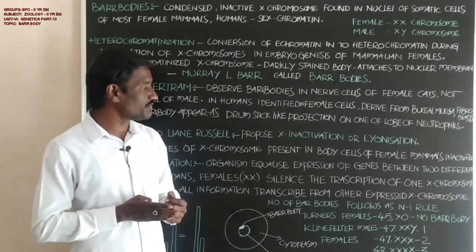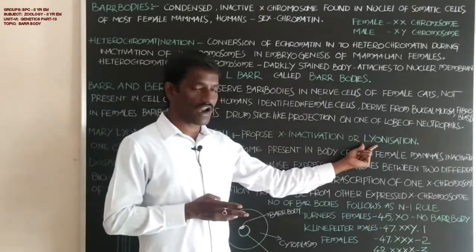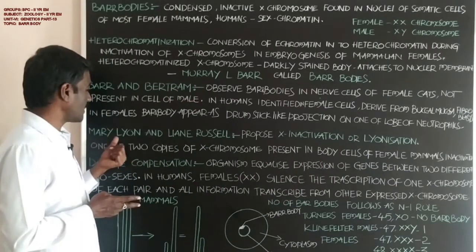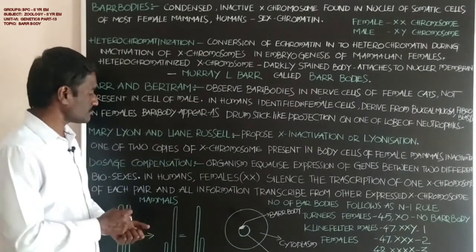That is called X inactivation or lyonization, by Mary Lyon and Lyon Russell.